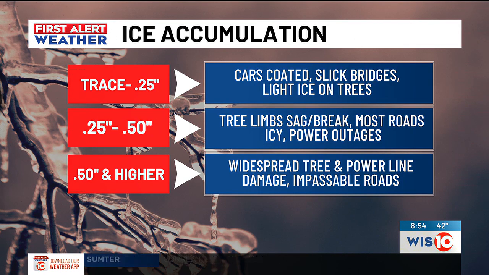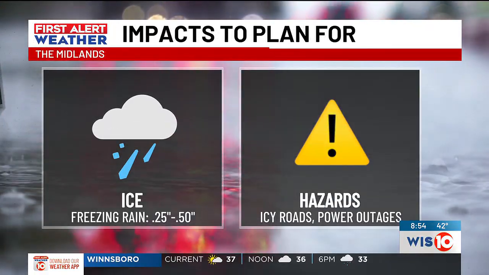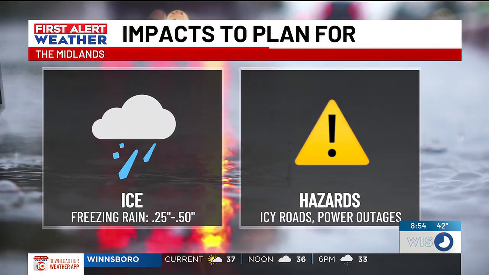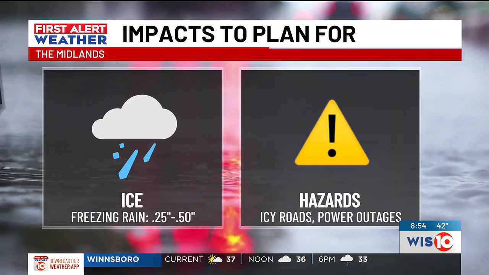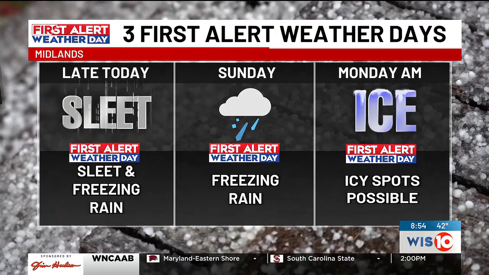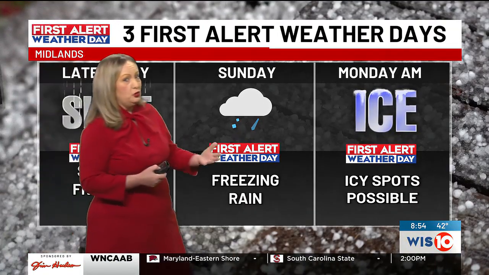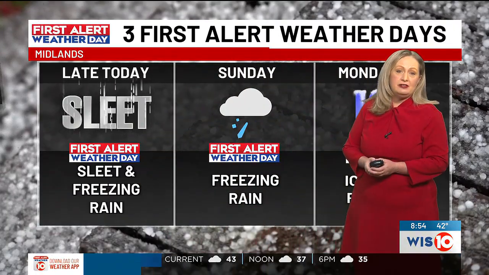And so again, even if you don't have any ice forming on the roads, we could have those ice accumulations on those power lines, weighing them down. And again, we could see those power outages. But of course, you need to plan for those slick roads as well. So the main impacts I think the Midlands needs to be concerned about are the slick roads and also power outages, due to the possibility that we will see high enough ice accumulations. It does look like some areas, especially farther north, could see as much as a quarter of an inch, if not half an inch of that ice accumulation.